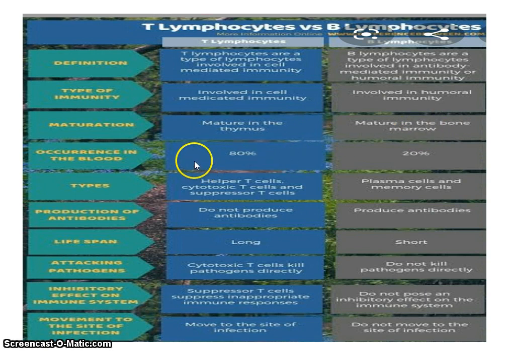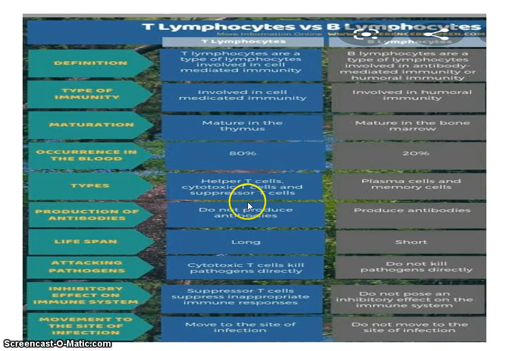Here, occurrence in the blood: 80% of lymphocytes are T lymphocytes and only 20% of lymphocytes are B lymphocytes. So the large amount of lymphocytes present in the bloodstream are T lymphocytes and a smaller amount are B lymphocytes. Here T lymphocytes can again proliferate into three types. In further studies we are going to study helper T cell, cytotoxic T cell, suppressor T cell, etc. But B lymphocytes get proliferated into only two types, plasma cells and memory cells.